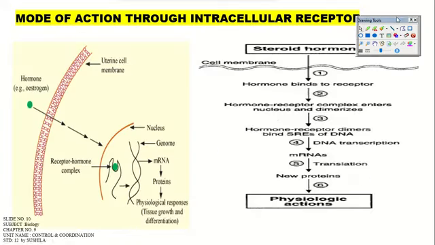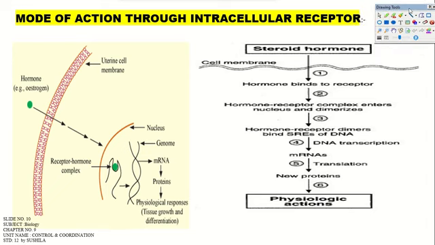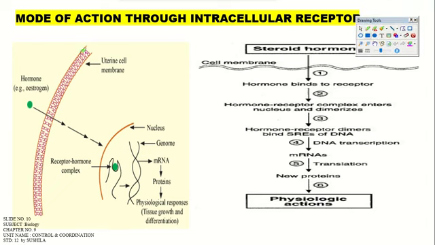Mode of action through the intracellular receptor for the steroid hormone: here one example is given. In your book it is given, the uterine cell. The hormone is estrogen. It enters into the cell and binds with the receptor inside the nucleus where the genome is. It performs action for formation of mRNA, then protein formation, then physiological responses, that is tissue growth and differentiation, right?